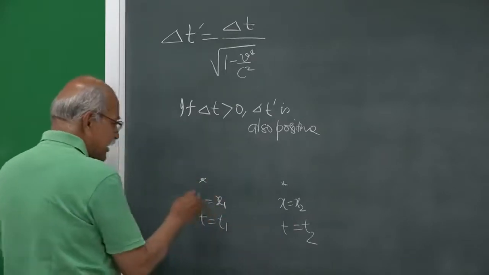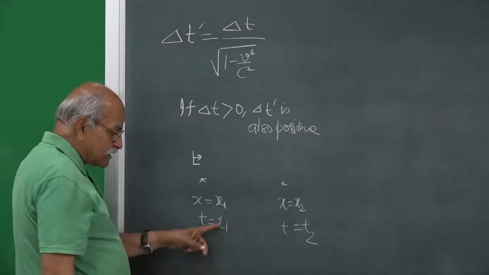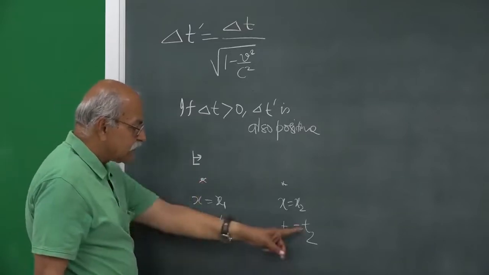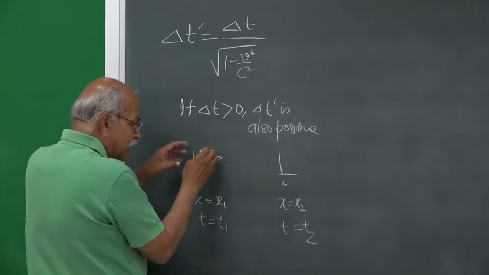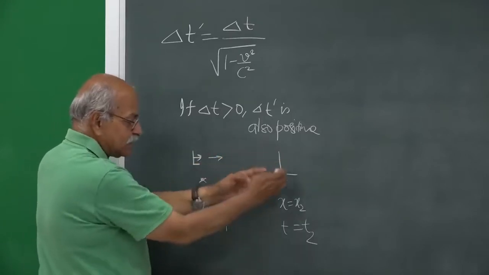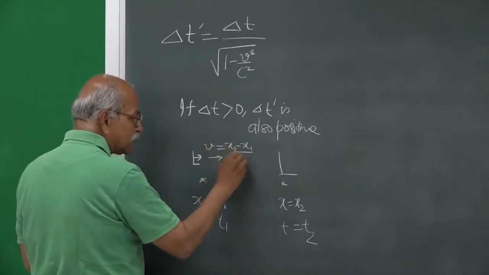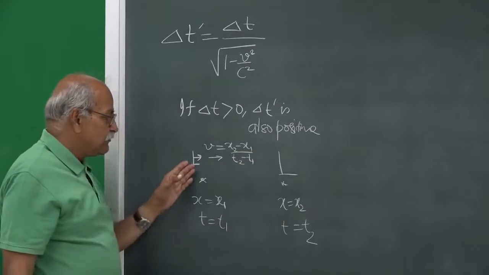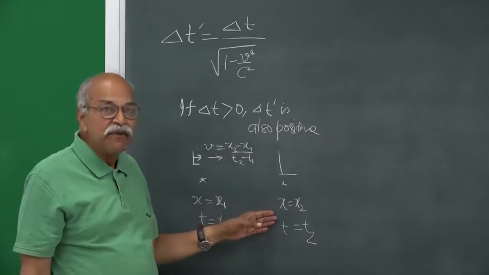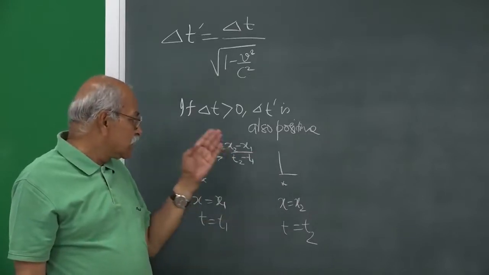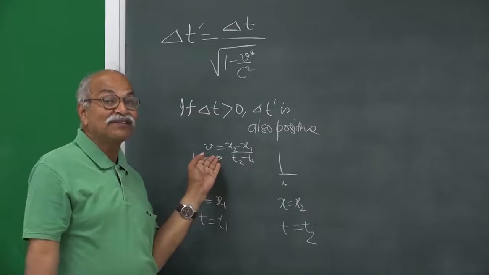Surely, if there is a frame which is moving in such a way that at this time the frame is here and at this time the frame is here. So, if you have a frame which is moving this way and this frame is present at this event as well as at this event, the velocity will be x2 minus x1 by t2 minus t1. In this frame the position of these two events will be the same, and therefore, whatever is the ordering in this frame, that will remain the ordering from all other frames.